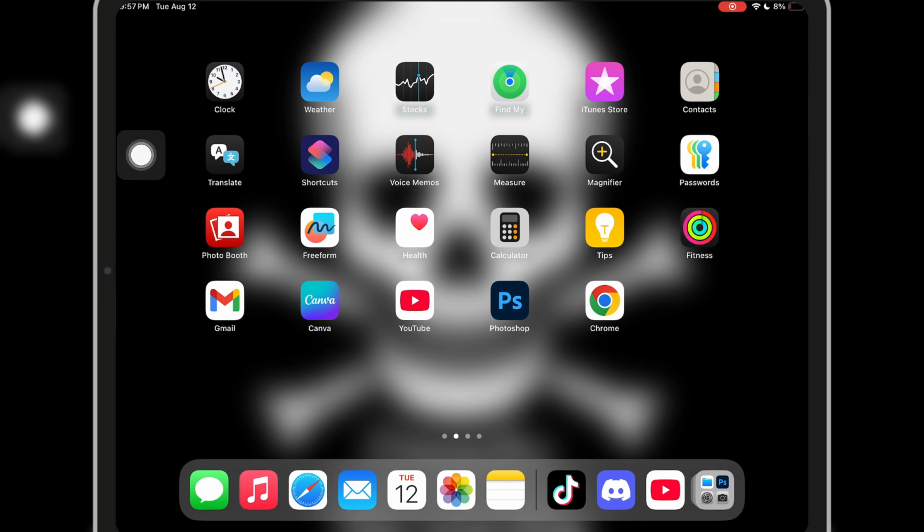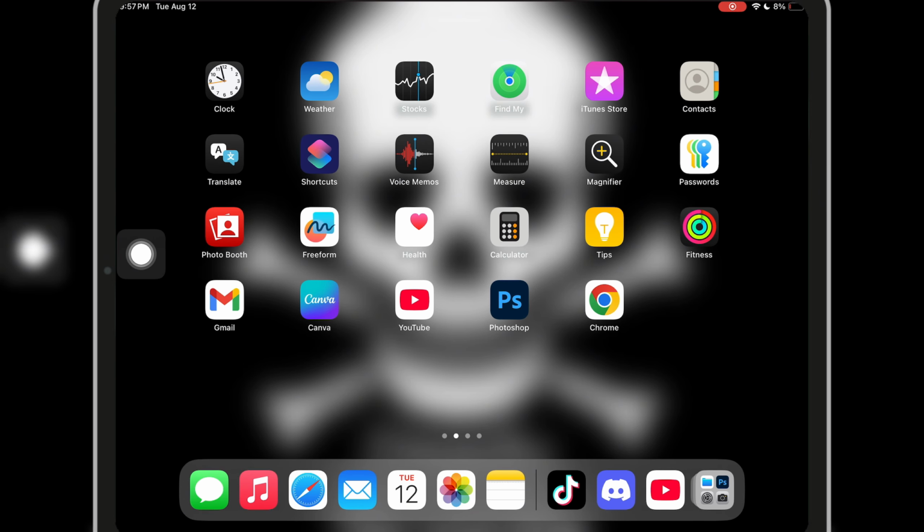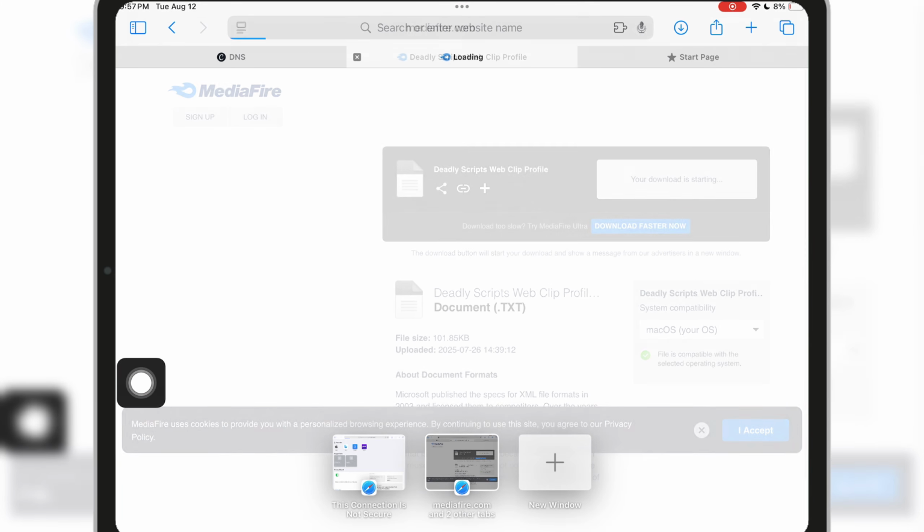Welcome back, and today, we will get Delta iOS v2.67 for direct install. Go to Safari.